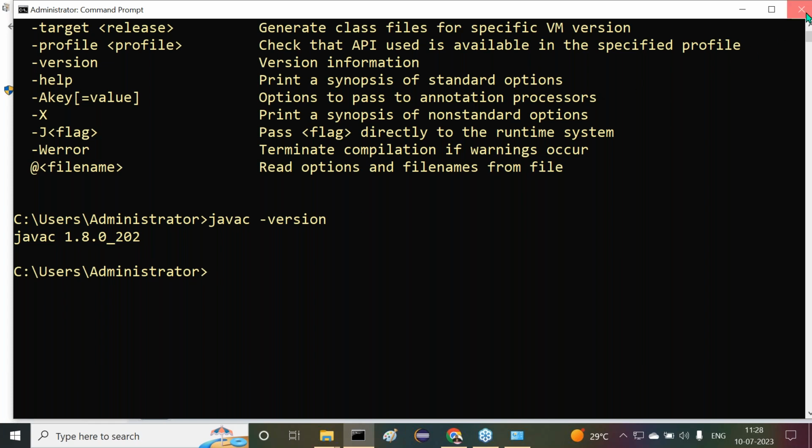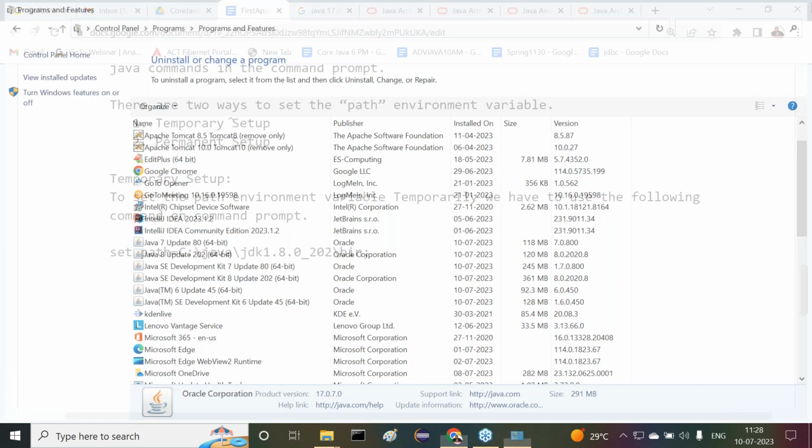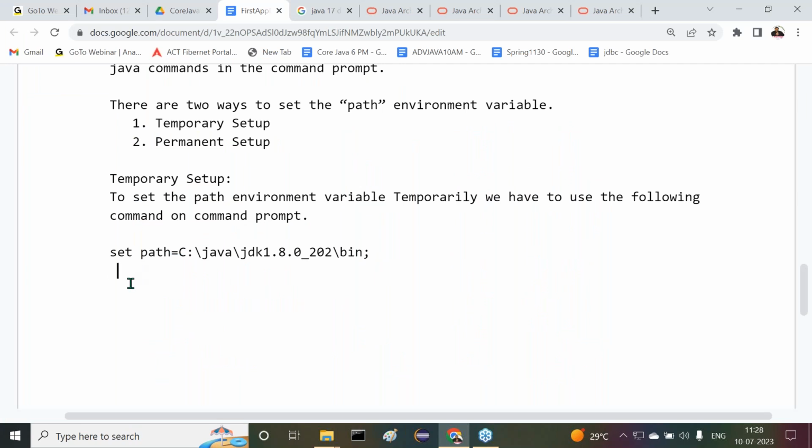Okay, do one thing. Up to this, I discussed today the installation process and how to set the path environment variable temporarily. Tomorrow, I'll go with the permanent setup. What is the problem with the temporary setup? Then after that, I will go with the permanent setup. After that, we are going to understand some other content. Tomorrow, we are going to see more content about this installation process, some examples, and some interview questions available on this topic. I will explain that, and after that, I'll go to the next topic. Right, sir. Tomorrow, we'll see the remaining content.